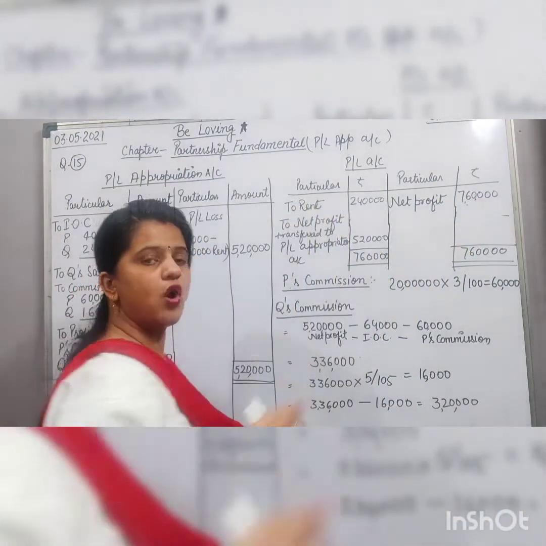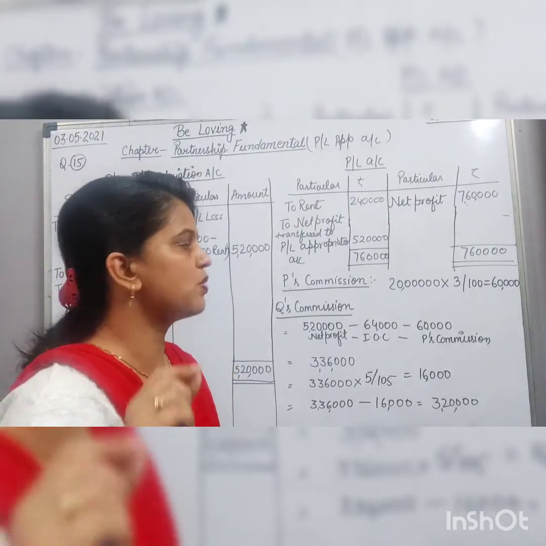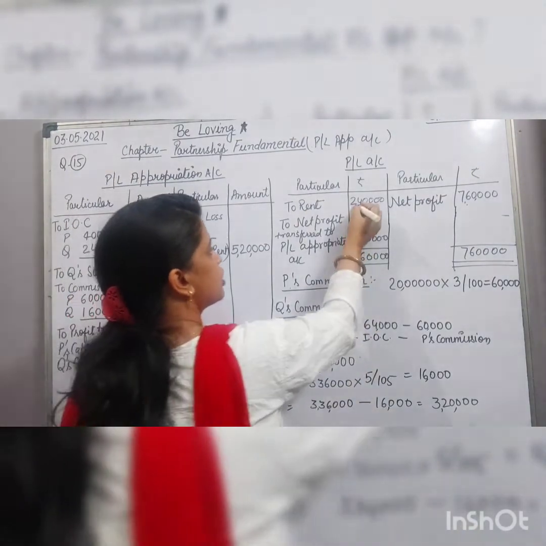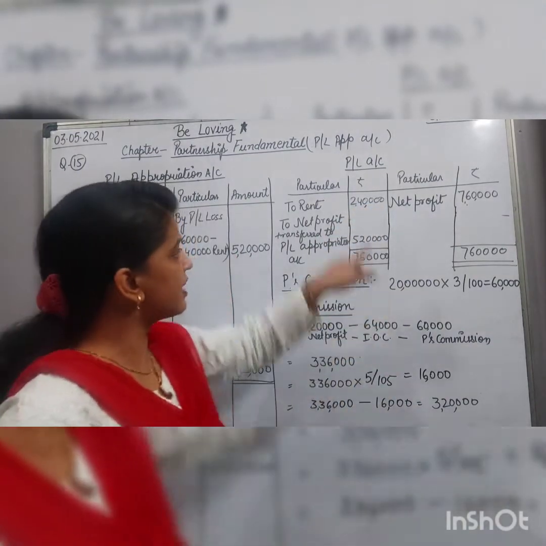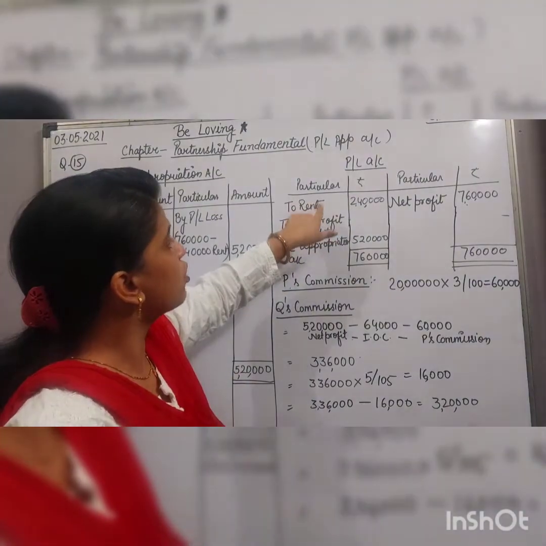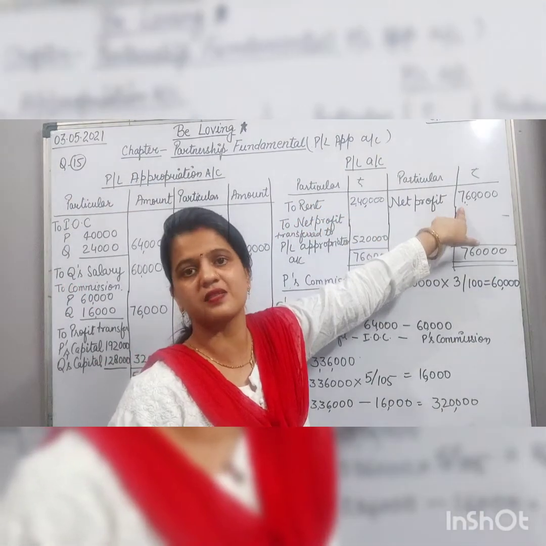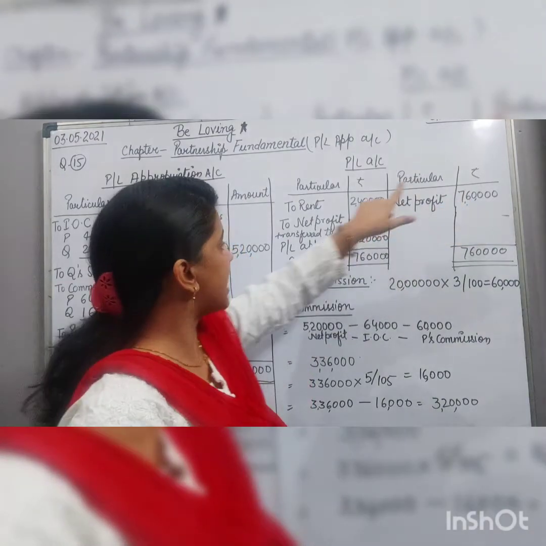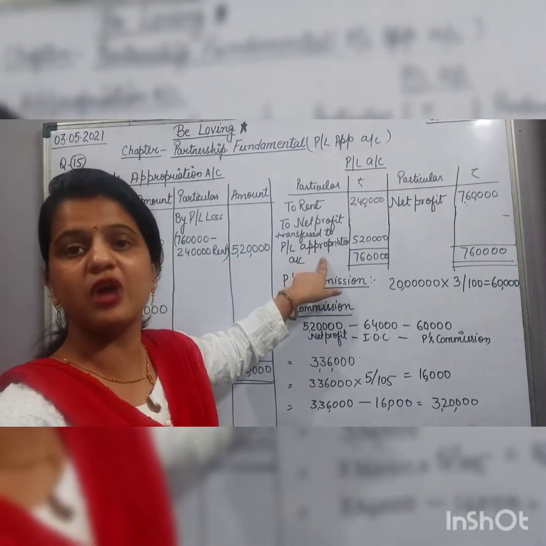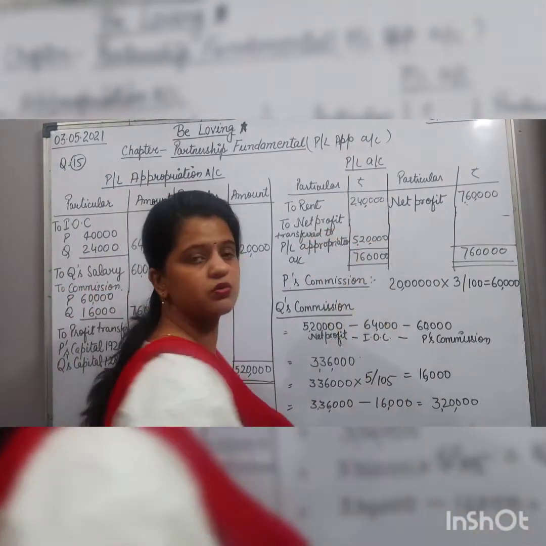The rent for 12 months, 20,000 into 12, will be 2 lakh 40,000. The rent will be on the debit side because it is an expense for the firm, and it is deducted from 7 lakh 60,000. The net profit transferred to profit and loss appropriation will be 5 lakh 20,000.